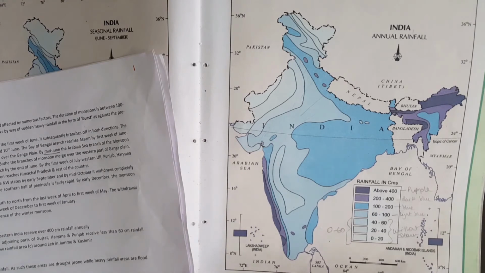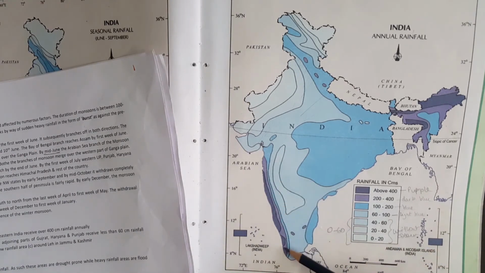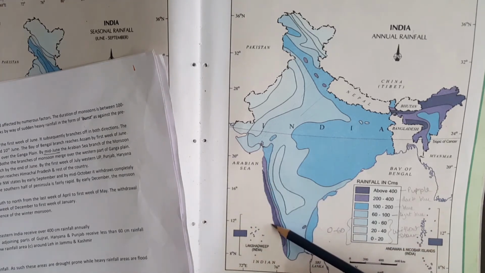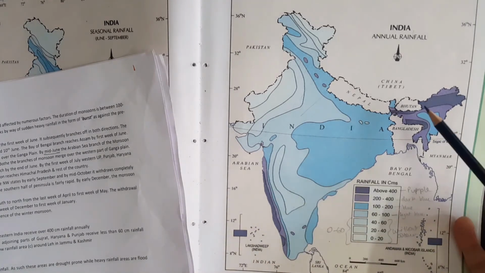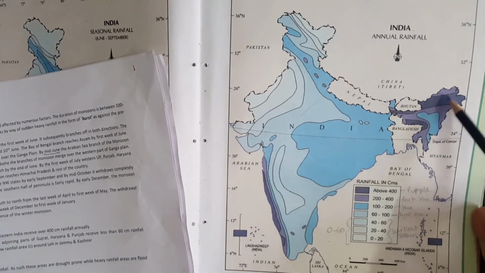The heavy rainfall areas are the windward side of the Western Ghats, where the moisture-laden winds entering India from the Arabian Sea coast merge with the Western Ghats and cause heavy rainfall on the windward side. The other most important heavy rainfall area are the states of northeastern India, mainly Meghalaya, which is known for very heavy rainfall, and Arunachal Pradesh and Assam.